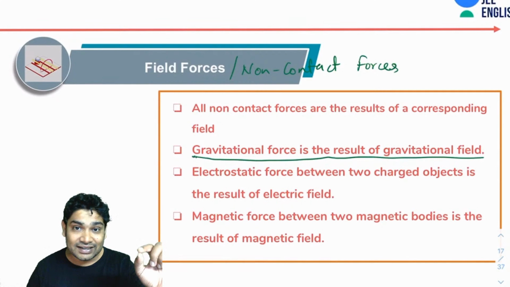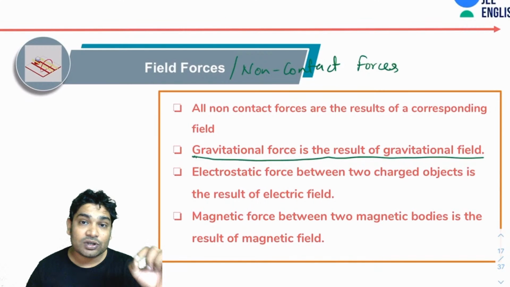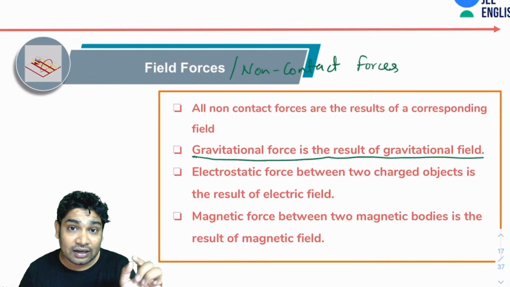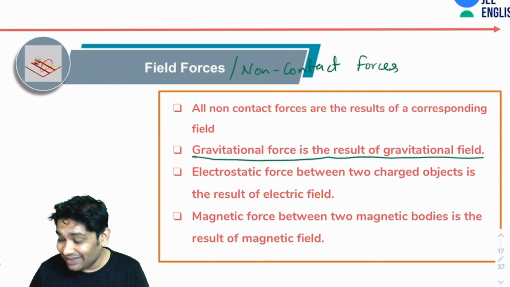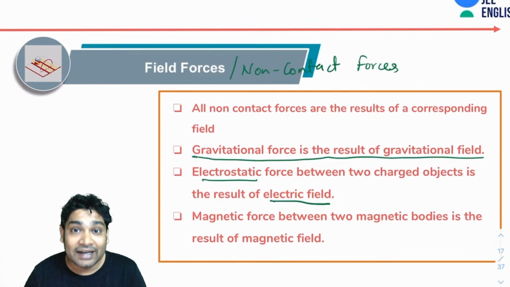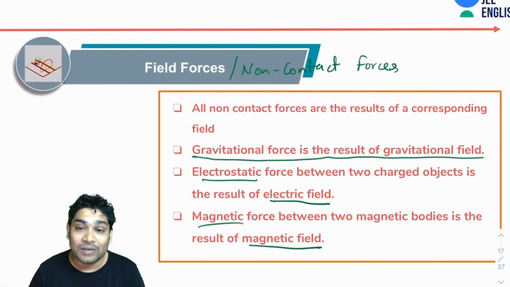If a mass is here and some gravitational field is reaching it, then it will feel the force of gravity, otherwise it will not. If it does not have a gravitational field reaching it, it will not feel the force of gravity. Similarly, electrostatic forces are applied by electric fields and magnetic forces are applied by magnetic fields. Okay, I hope that is clear.